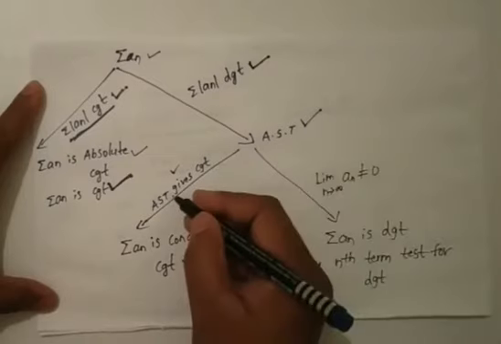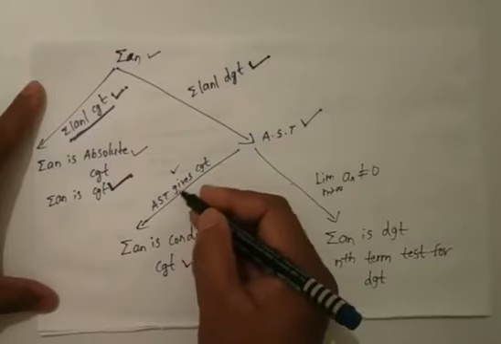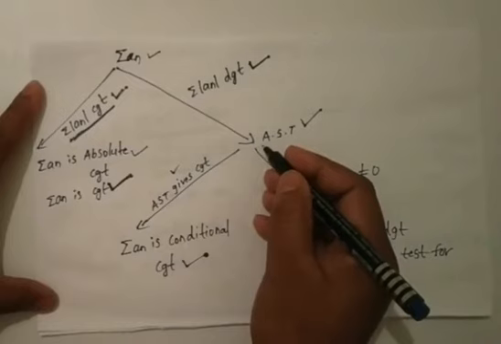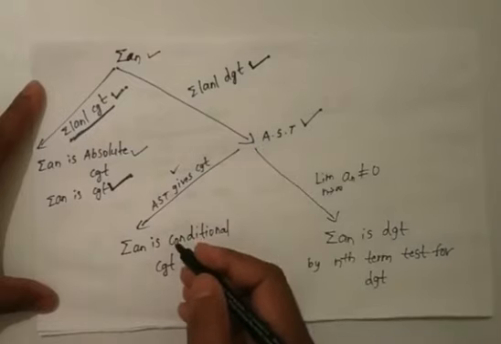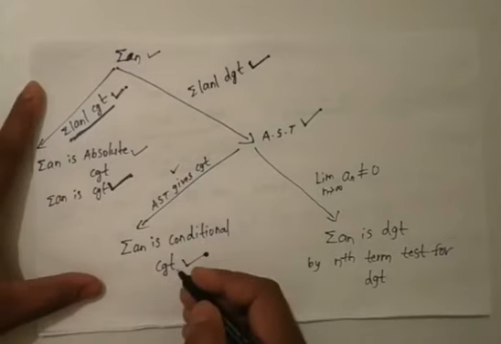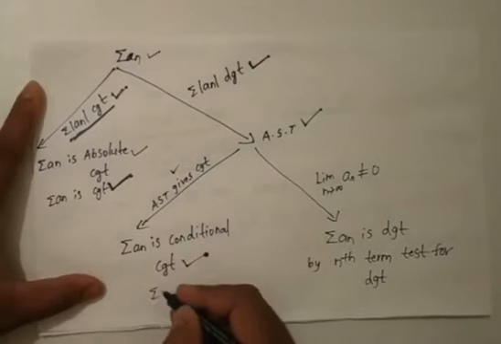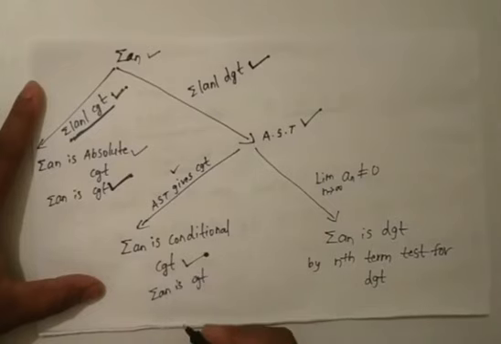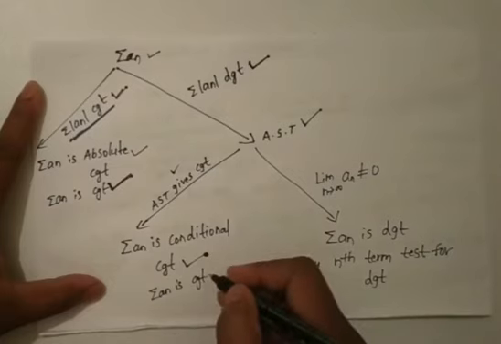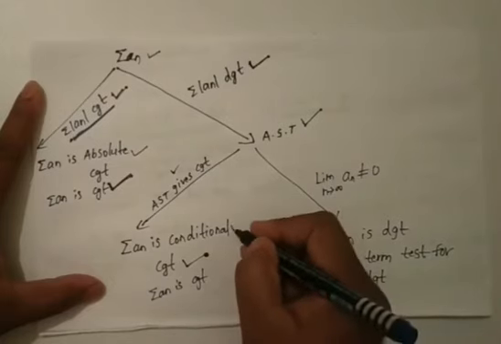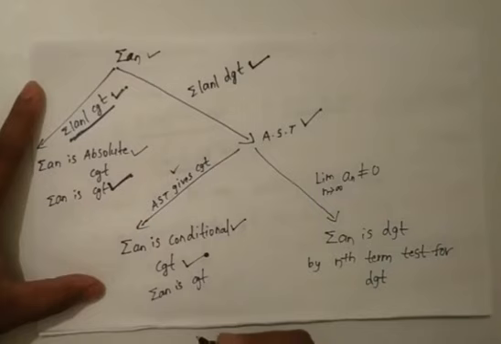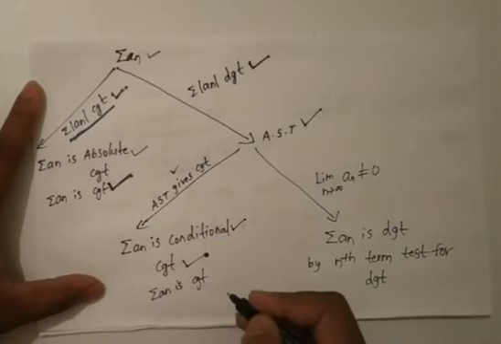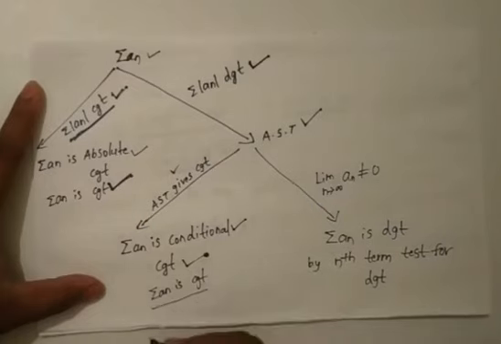If three conditions are satisfied in the alternating series test, then we can say that directly summation a n is convergent. So in this case also we can say that summation a n is conditionally convergent, because summation a n is convergent and summation modulus of a n is divergent.